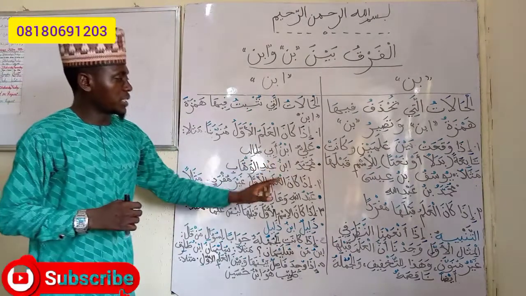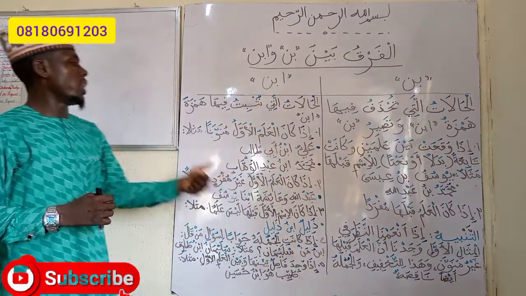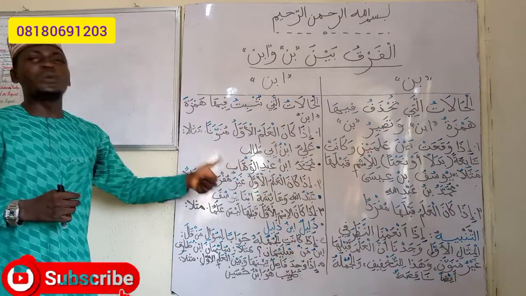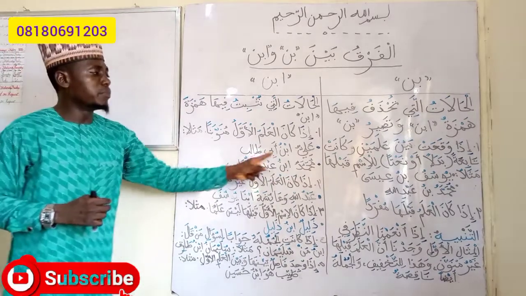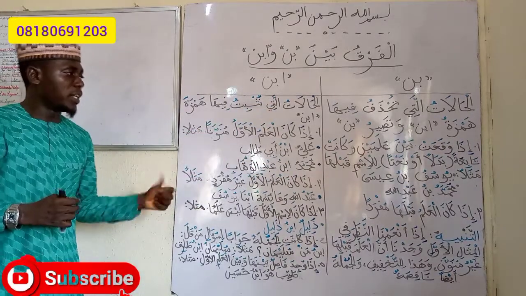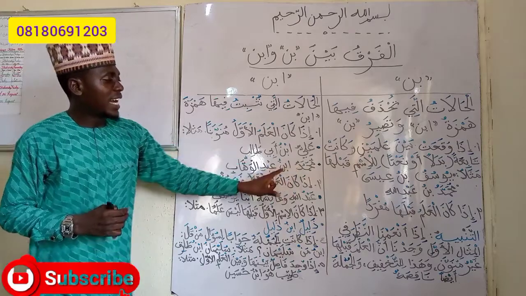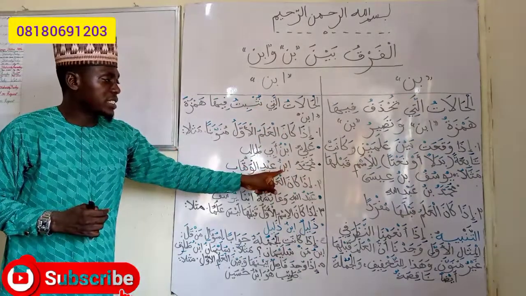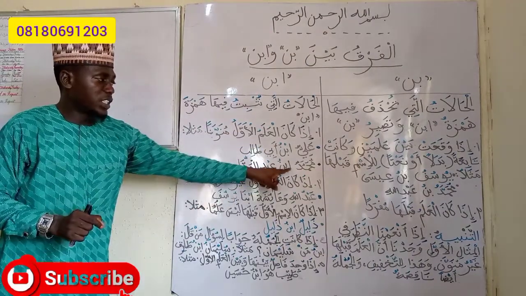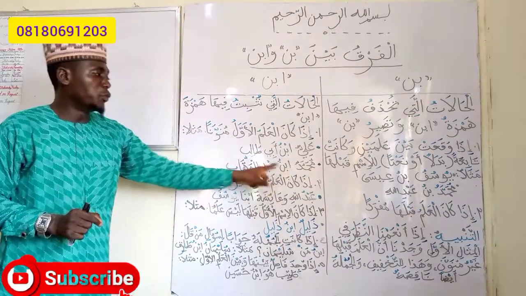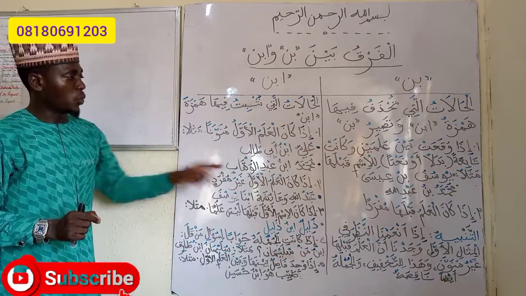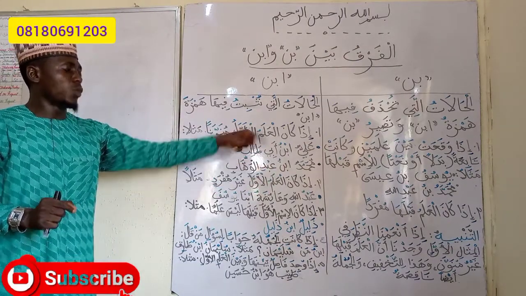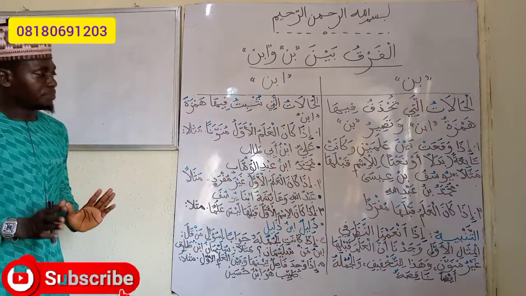Now, look at another example. Muhammadun ibn Abdul Wahhab. Now, we have tanween here, and because of the presence of tanween, the Hamzatul Wasl will be retained, and that is why you can see it here. Ibn Abdul Wahhab. So Ibn is mudaf, Abdul Wahhab is mudaf ilayhi.